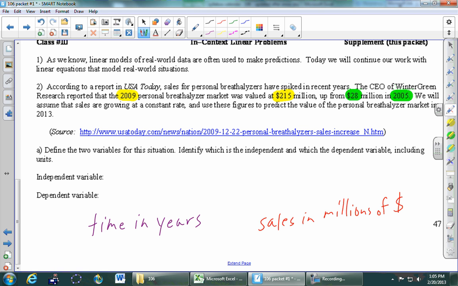A few people saying money depending on time. Other thoughts? Yeah, I think that's the right way to think of it. Time is passing. Time doesn't care at all about the breathalyzer market, right? Time is passing independent of everything else, and as a result of time passing, there are changes in the breathalyzer market. So I think that it's probably a good rule of thumb to say if time is in the problem, which one is it? It's the independent. So we're going to put time in years there. And then the sales depends on the year.